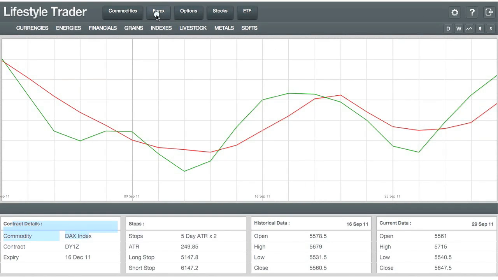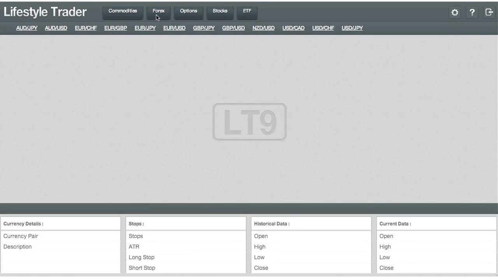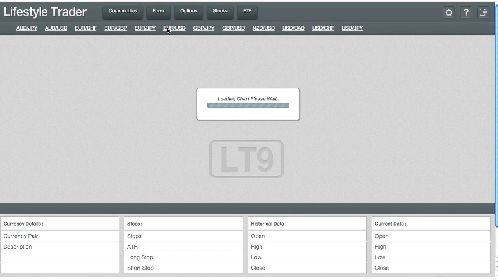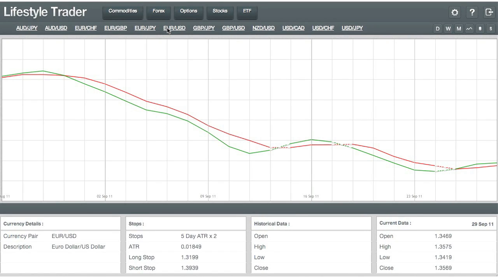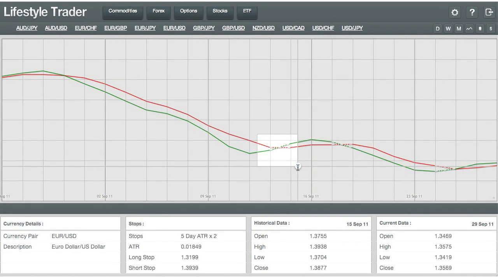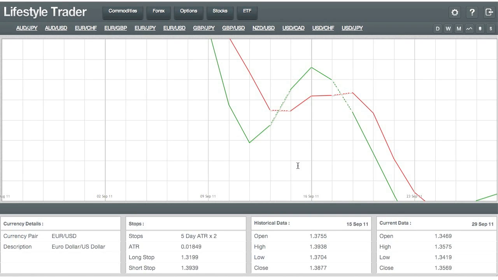Up here, if we click the Forex module, the charts and the layout look identical, though we're looking at different products. So in this case, if we click the Euro US, we're looking at the currency exchange rate between the Euro and the US. Now when you see this cross here and it's dotted, the computer is picking it up as definitely something that's invalid at that point, and it's not accurate yet, so it needs confirmation. So that's what the dotted lines mean, and we teach you how to use that in your strategy as well.